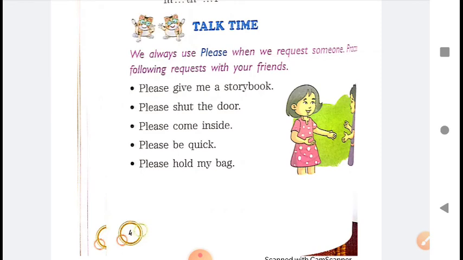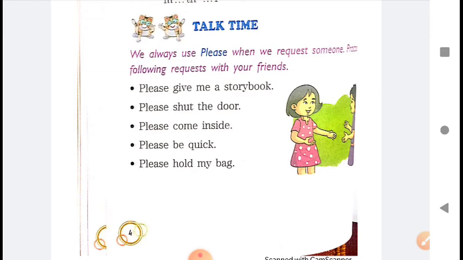Okay? कोई भी हम लेसन या पोएम कुछ भी पढ़ते हैं तो उस लेसन या पोएम को पढ़ने के बाद हमने क्या क्या सीखा. So what all we have learned: alphabet song. Then in grammar we learned vowels and consonants. That means how many vowels are there, how many consonants are there. Then we learned use of a and an. हमने a and an का use सीखा.